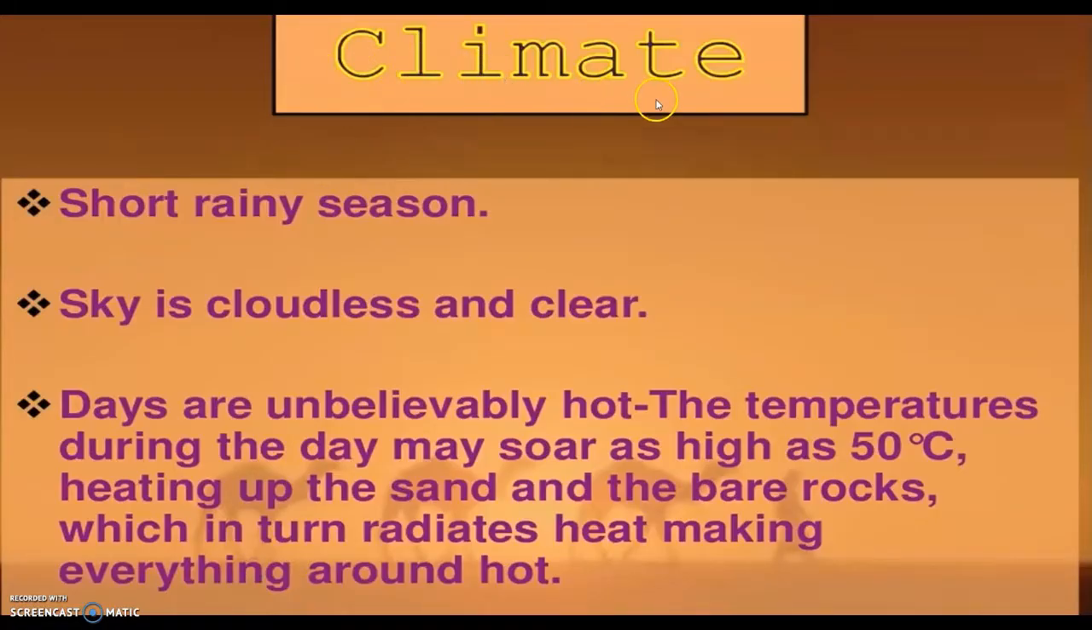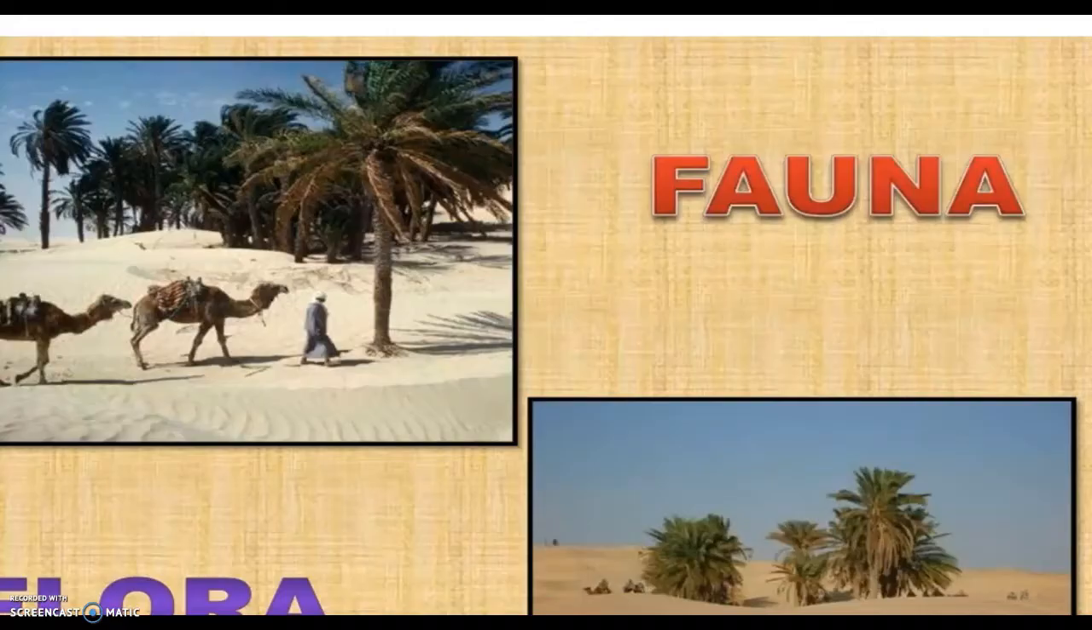Then what about the climate of the Sahara Desert? There is a short rainy season. The sky is cloudless and clear. Days are unbelievably hot. The temperatures during the day may soar as high as 50 degrees Celsius, heating up the sand and the bare rocks, which in turn radiate heat, making everything around hot. The nights may be freezing cold with temperature nearing 0 degrees.